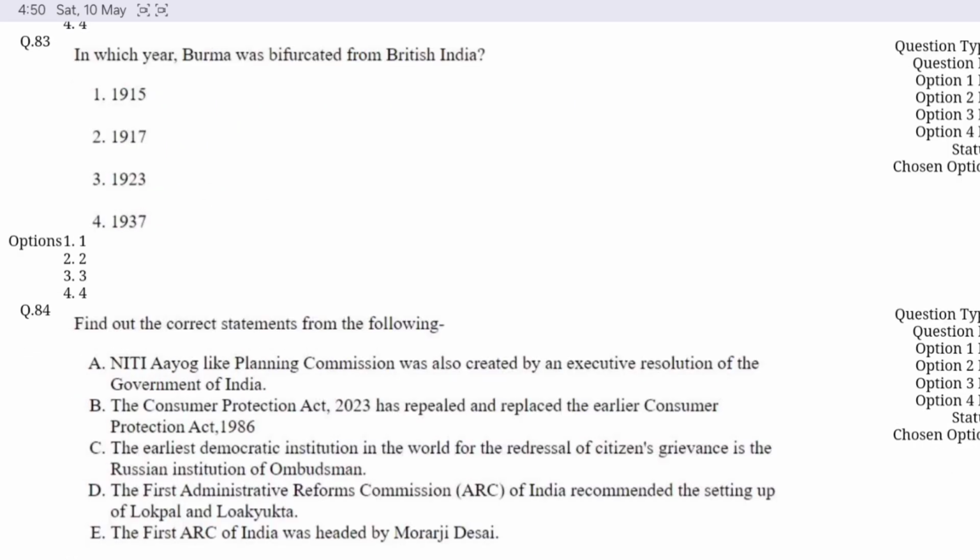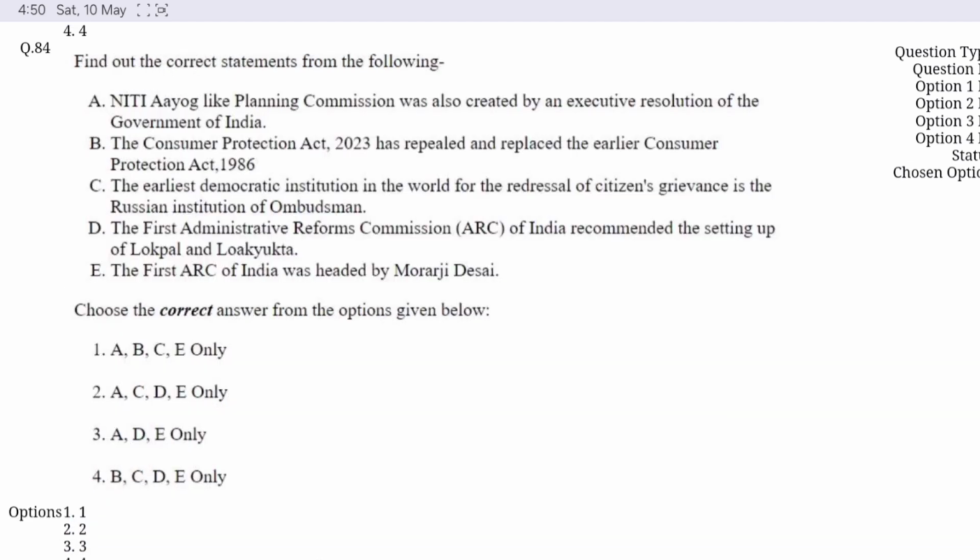Question number 83. In which year Burma was bifurcated from the British India? Option D is correct, 1937. Question number 84. Find out the correct statement from the code given below. Choose the correct option. Option C is correct here, A, D, and E. That NITI Aayog like Planning Commission was also created by an executive resolution of the government of India. The first Administrative Reforms Commission of India recommended the setting up of the Lokpal and Lokayukta, and the first ARC of India was headed by Morarji Desai.